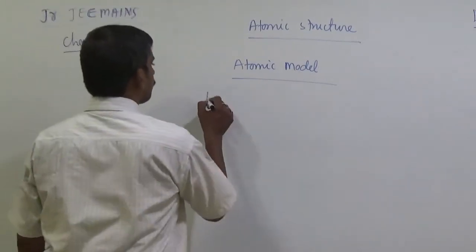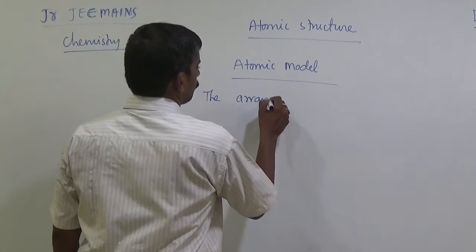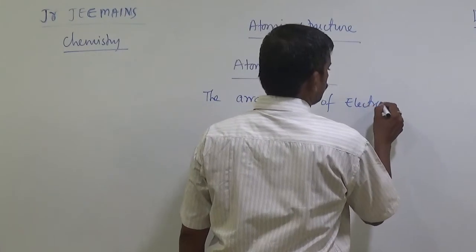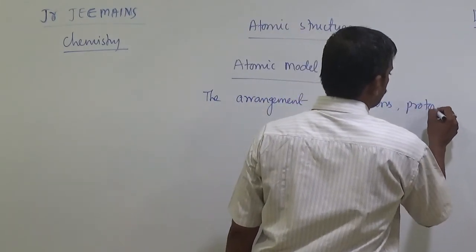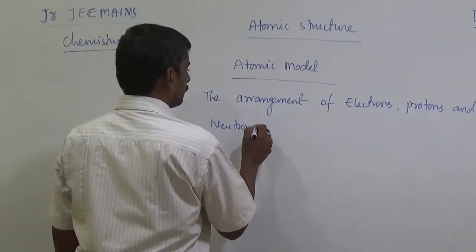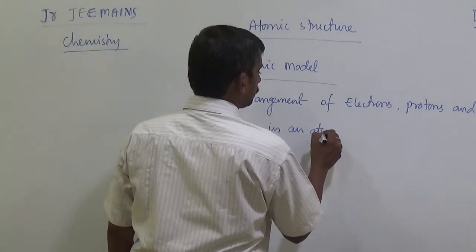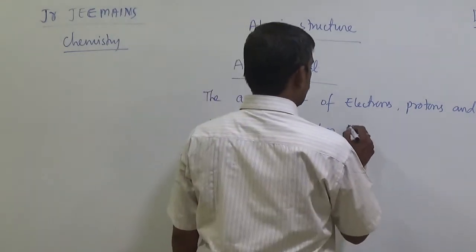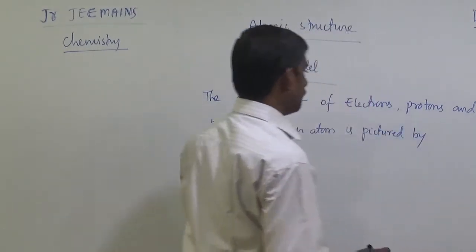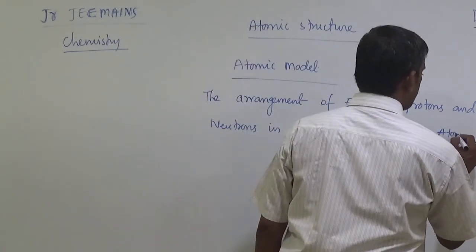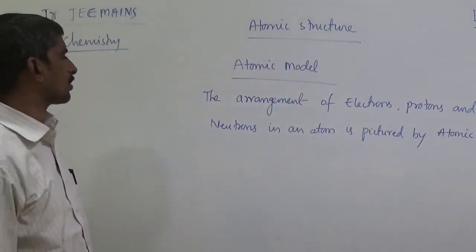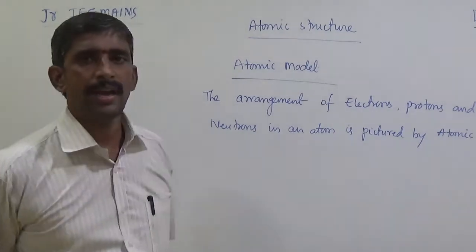The arrangement of electrons, protons and neutrons in an atom is pictured by an atomic model.